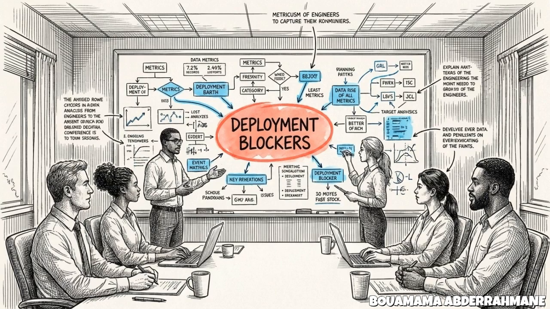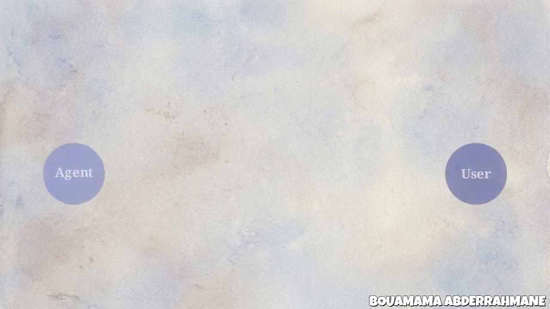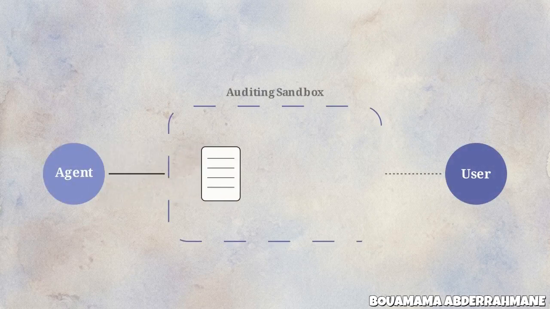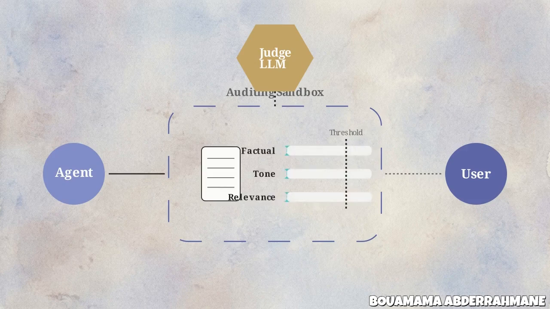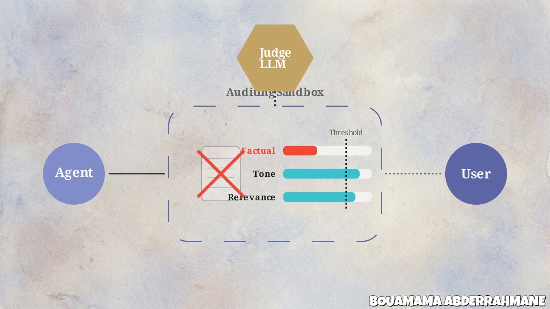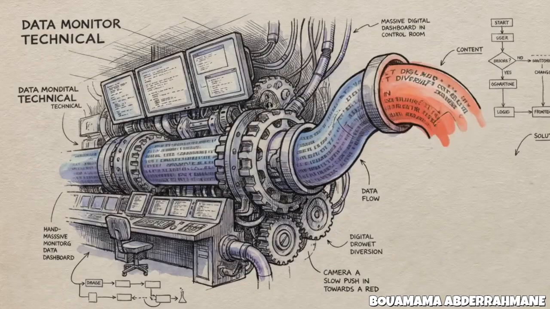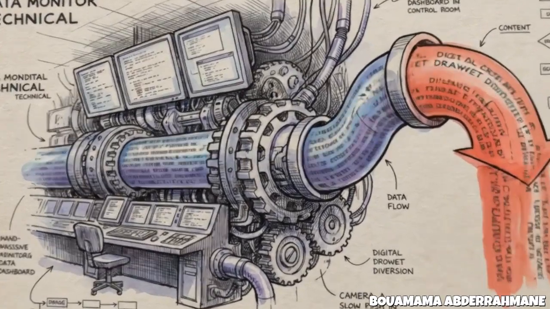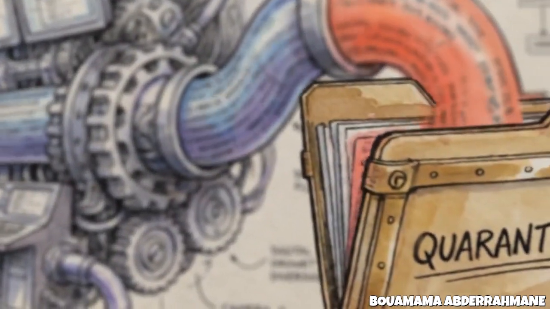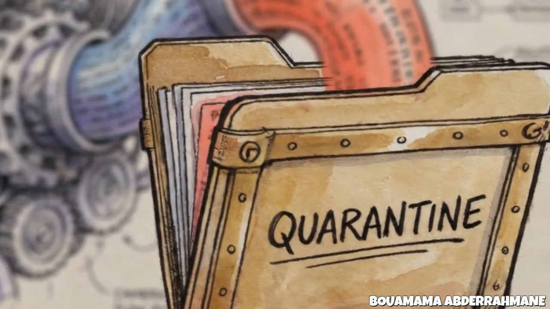This diagram shows the industry's standard LLM-as-a-Judge pipeline. A secondary, more capable model intercepts the agent's output and holds it in a sandbox for auditing. The judge node measures the output against specific metrics: factual consistency, tone, and relevance. It provides the automated score needed to block or approve a response before a user sees it. Without this automated scoring layer, there is no way to verify if a system update has improved the model's performance